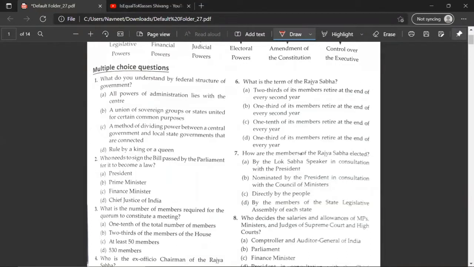What do you understand by federal structure of government? So the correct answer would be C, a method of dividing power between central government and state governments. Who needs to sign the bill passed by the parliament for it to become law? President. What is the number of members required for the quorum to constitute a meeting? 1/10 of total members of House.